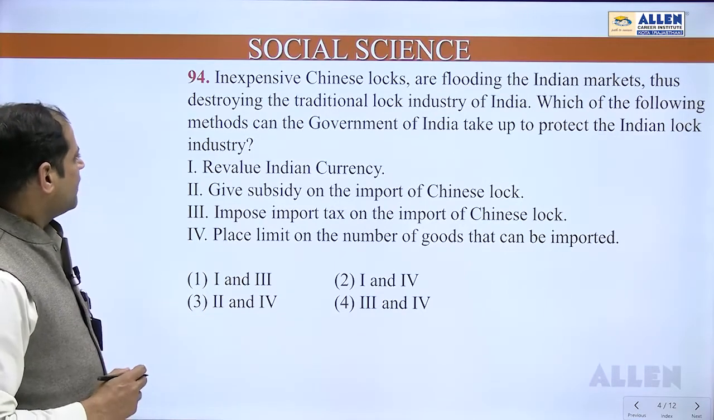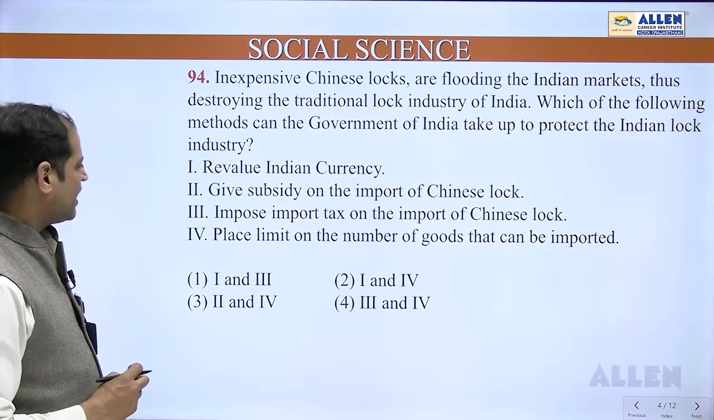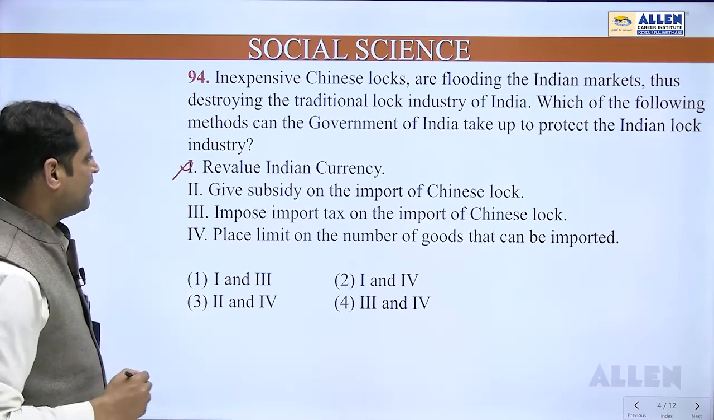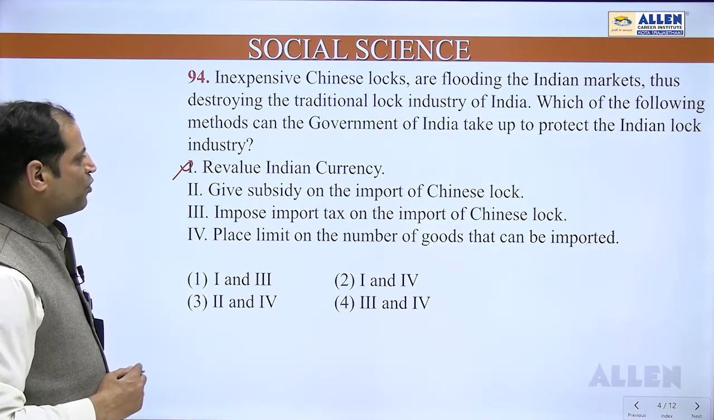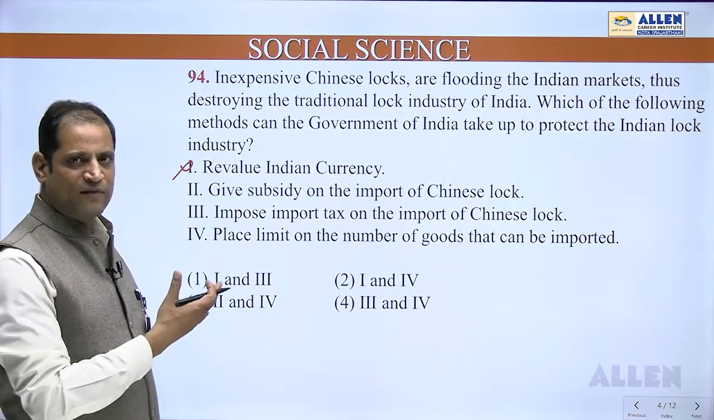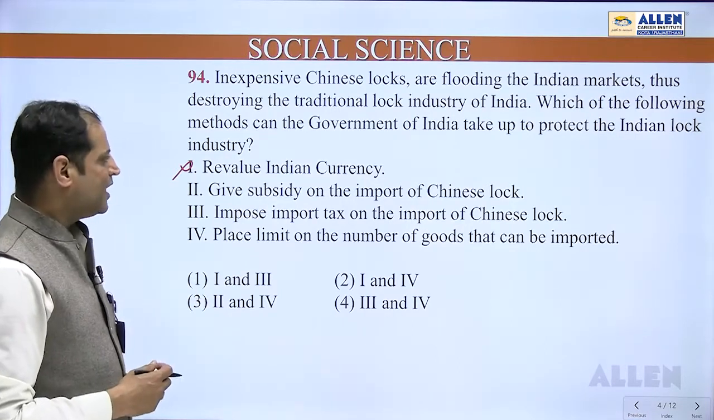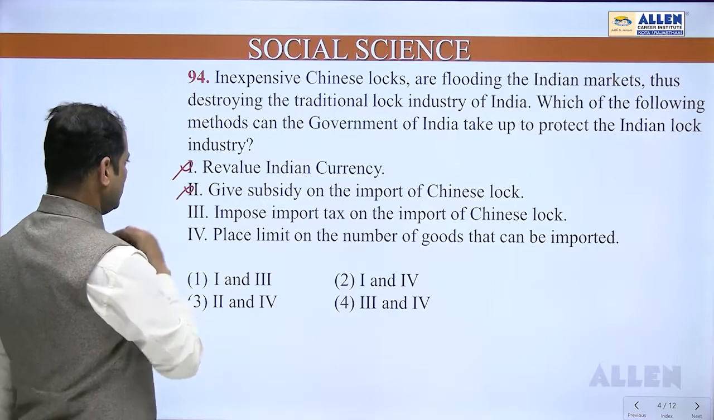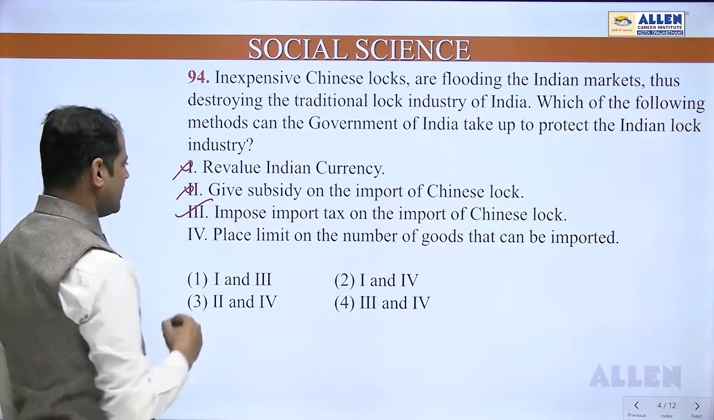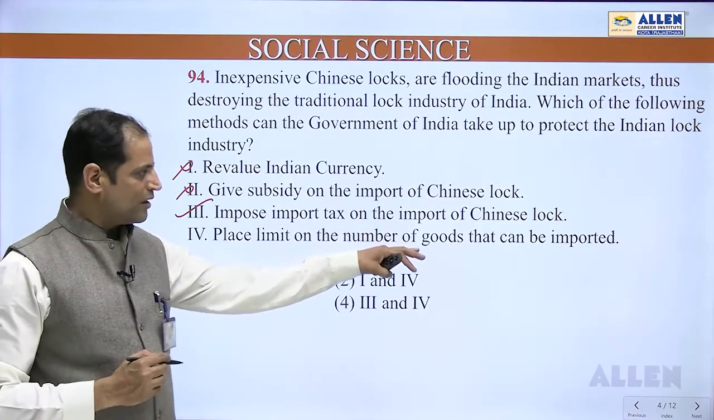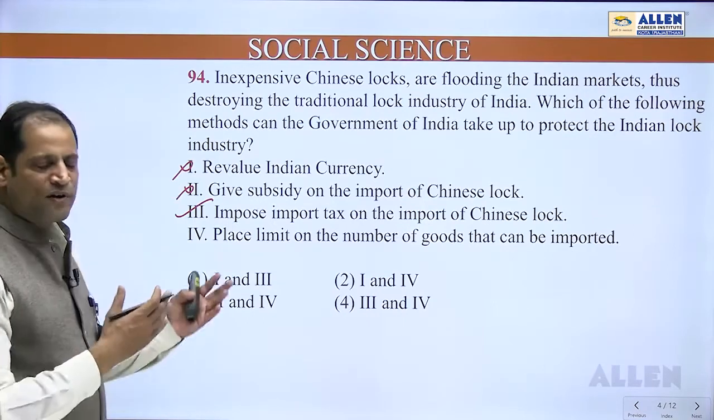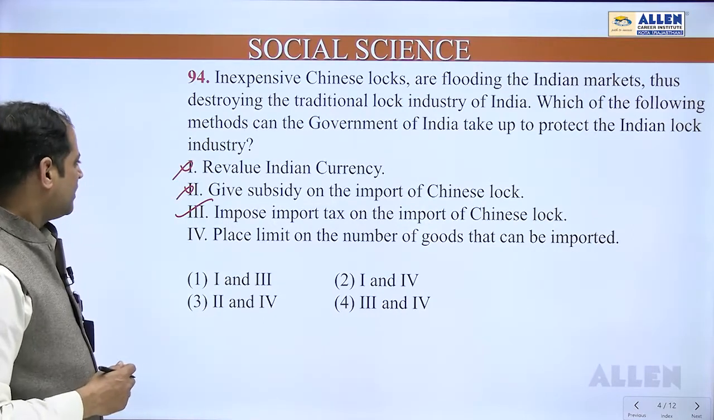Okay. Revalue Indian currency. I don't think that will have much effect. This is not applicable. Give subsidy on the import of Chinese lock. Subsidy on the import of Chinese lock. That will lead to the deterioration of Indian lock or Indian market. Impose import tax on the import of Chinese lock. That is a correct statement. If we are going to impose the import taxes on the Chinese lock, it will increase the prices of Chinese lock and it will not be sold in Indian market.